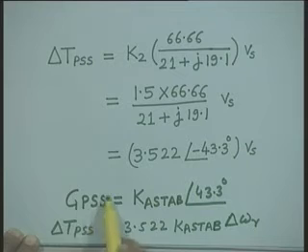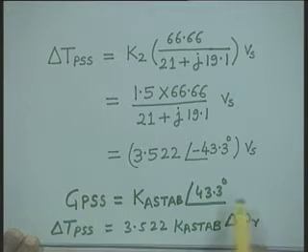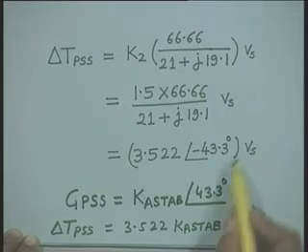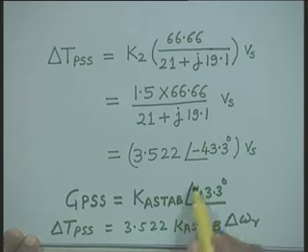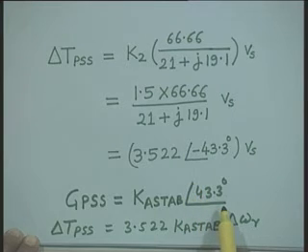Vs is equal to GPSS into delta omega r. Therefore, if I now assume that GPSS is a constant having its phase angle equal to 43.3 degrees, then the air gap torque produced due to PSS is 3.522 into K stabilizer into delta omega.